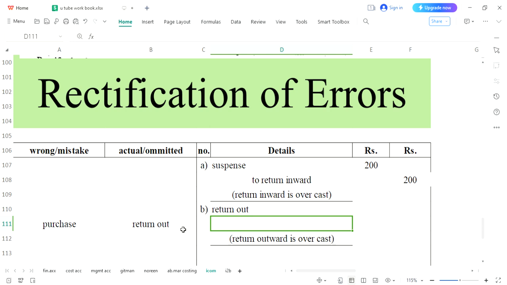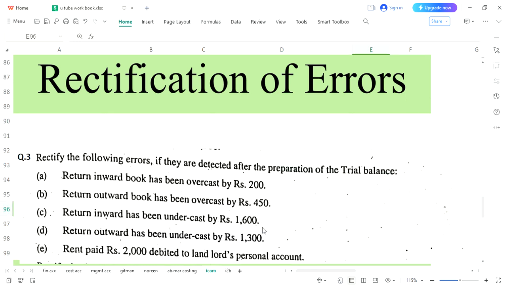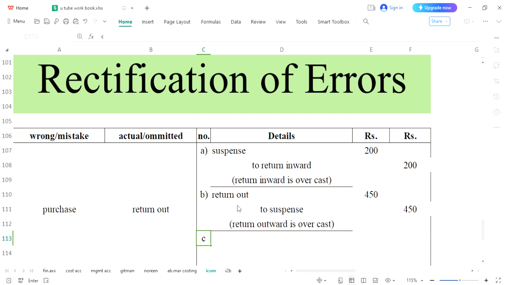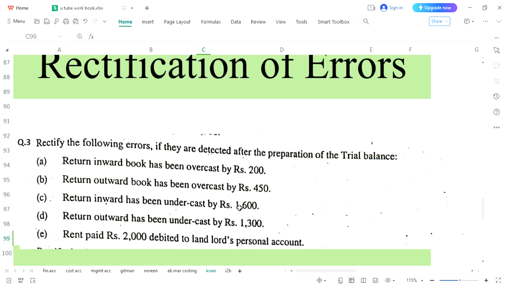Should I repeat once again? Return out means goods are going out. It should be credited, but overcast, so the opposite side, debit, would be chosen. Nothing is present to be written on the credit side. To fill the space, we will write suspense over here. Now let's see what the amount was. 450 would be written on the debit side, and the same amount we are going to write on the credit side. B entry is completed.